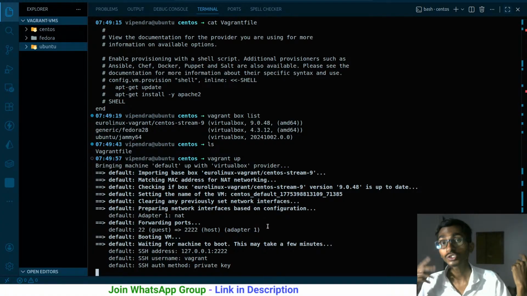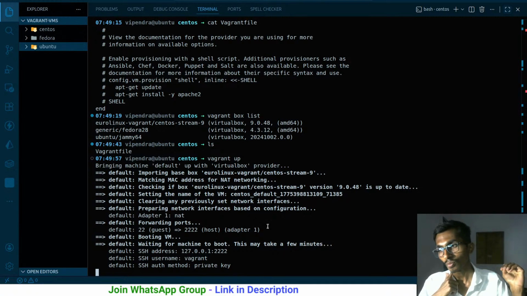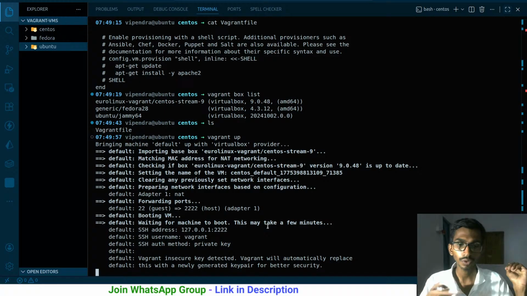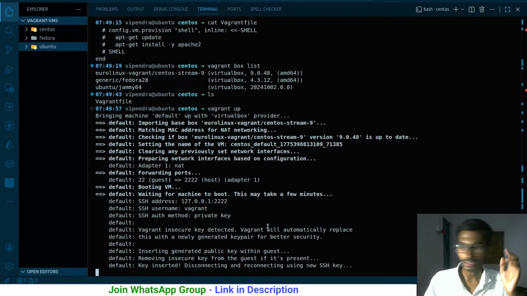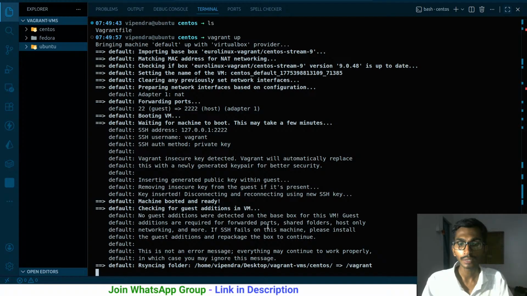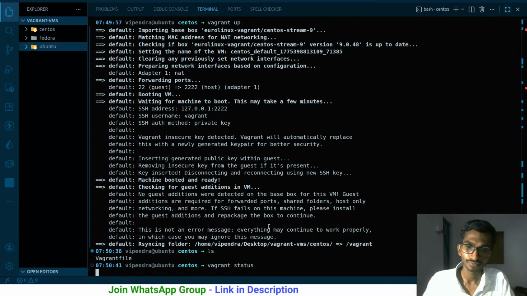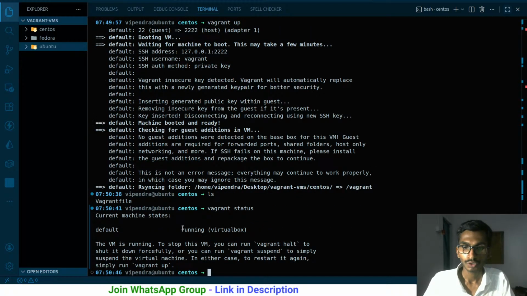Again, this virtual machine is more of a server. There are two things, GUI and CLI. I have the image, and I have created a virtual machine just with the server, not with the GUI part. You have to just wait for a while. Okay, never mind, this is done, and right now if I check vagrant status, it is in the running state.